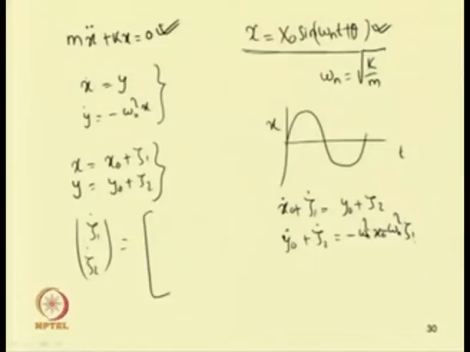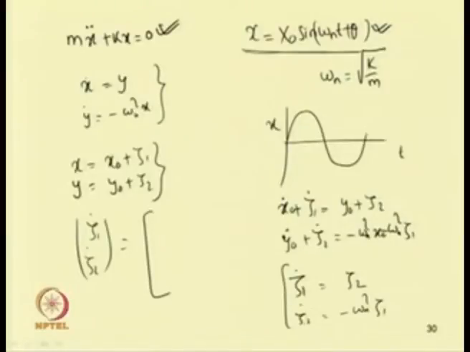But for the initial condition, that is x equal to x 0 sin omega n t plus theta 0, we know x 0 dot equal to y 0 and y 0 dot equal to minus omega n square x 0. So, they will cancel. So, we have zeta 1 dot equal to zeta 2 and zeta 2 dot equal to minus omega n square zeta 1.